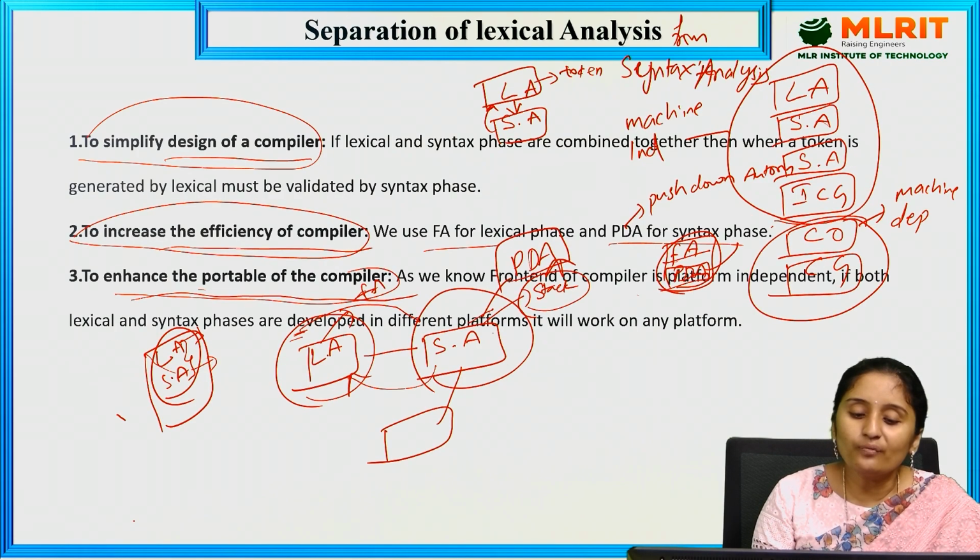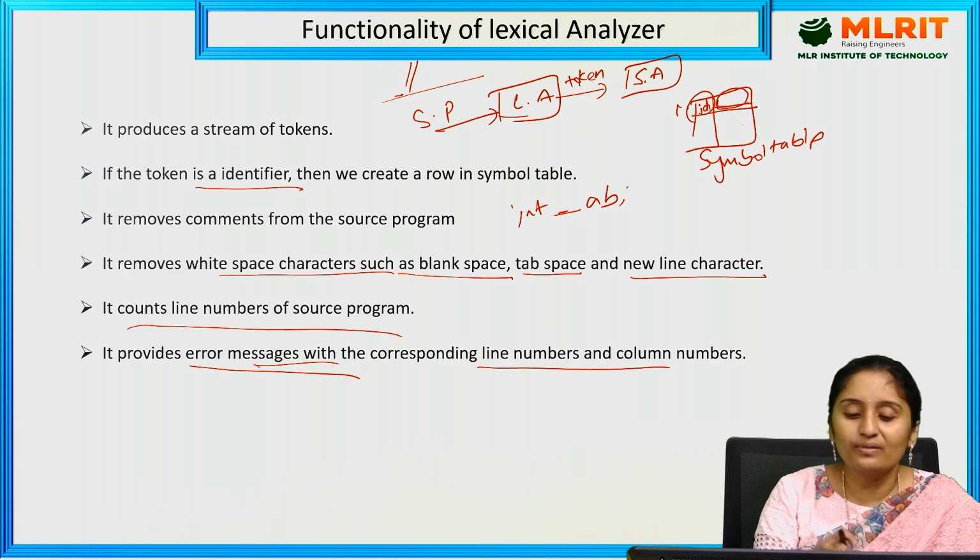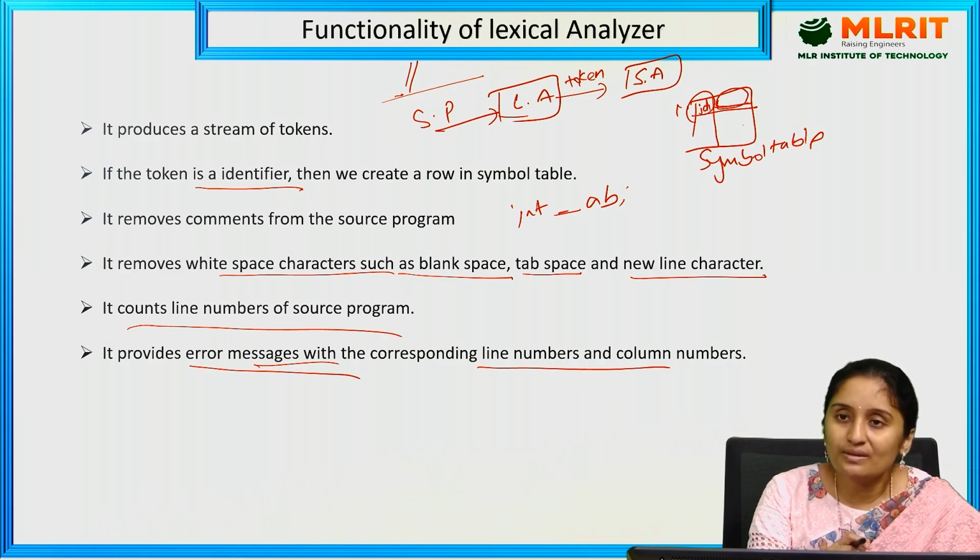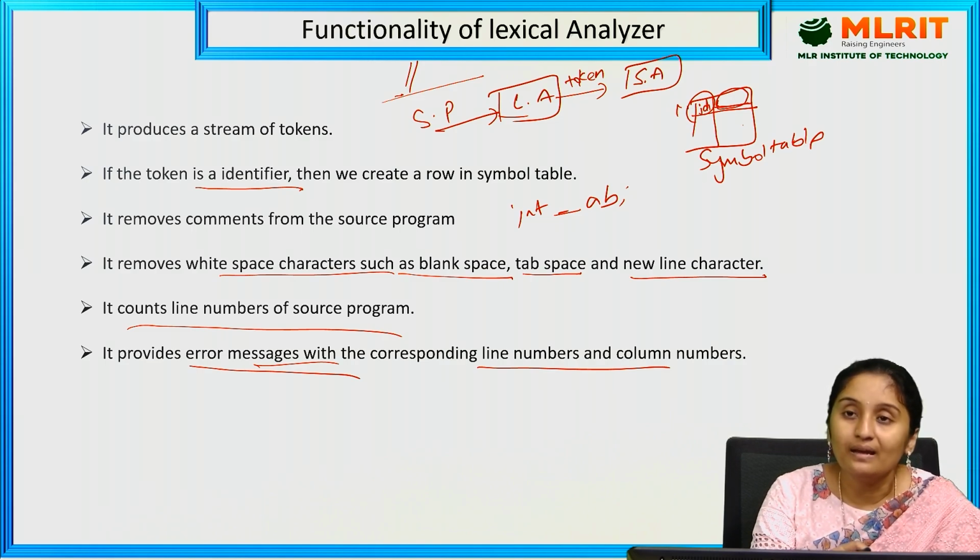So the role of the lexical analyzer: we are going to discuss the functionality of the lexical analyzer, which is to generate the stream of tokens. After generating the stream of tokens, it also checks for any tab spaces, new line characters or white spaces, and all those things will be removed here.